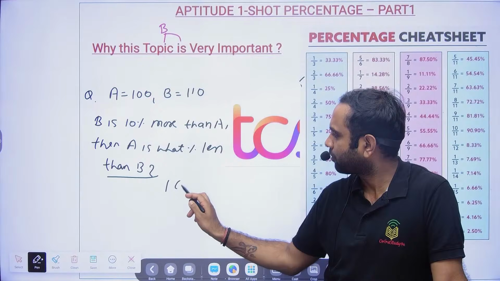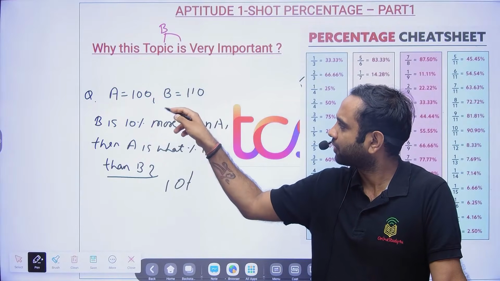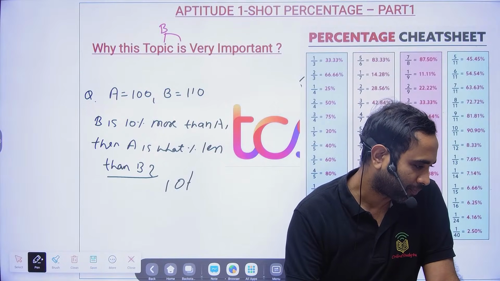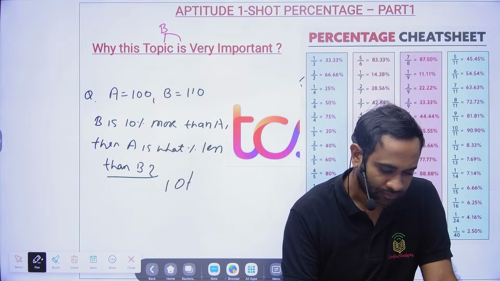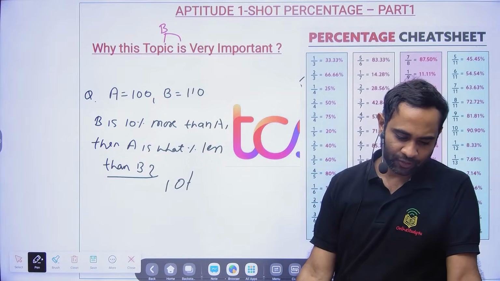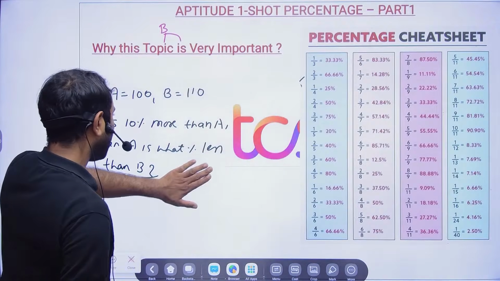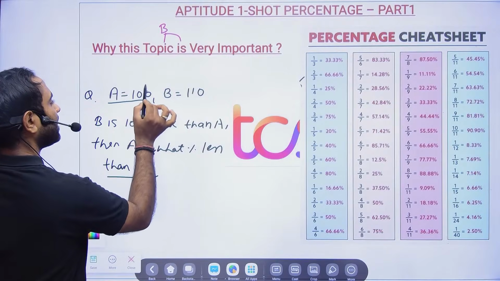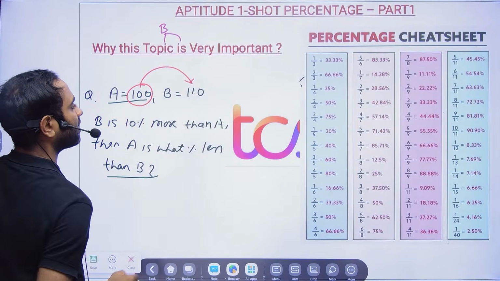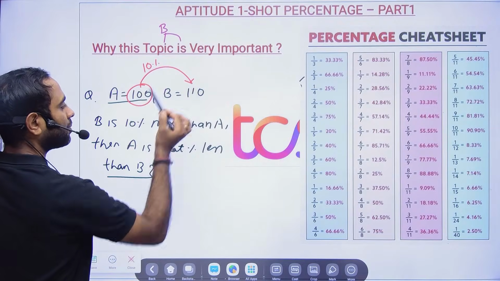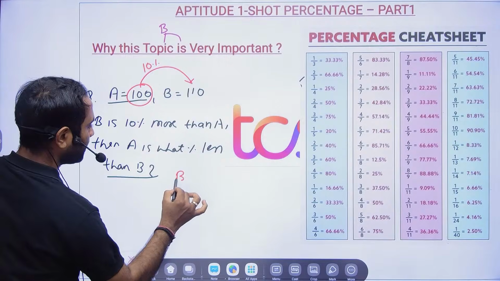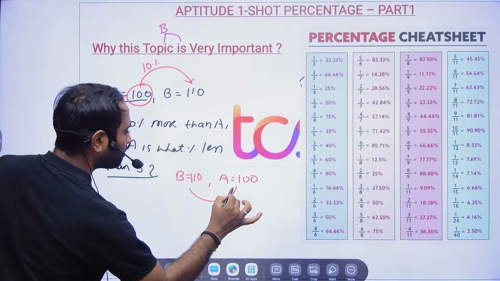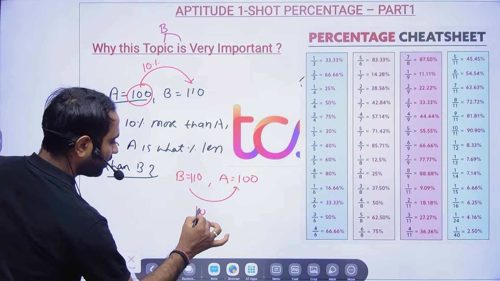Answer will be 10%? No, see, if B is 10% more, then A is not 10% less. Very few people are making the mistake. Now here you see, sir, A is 100, B is 110. When your base is 100, it is very clear that it is a 10% increment. But now they're asking how much percentage A is less than B.